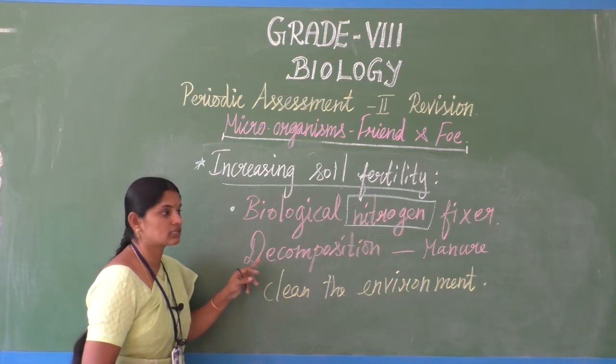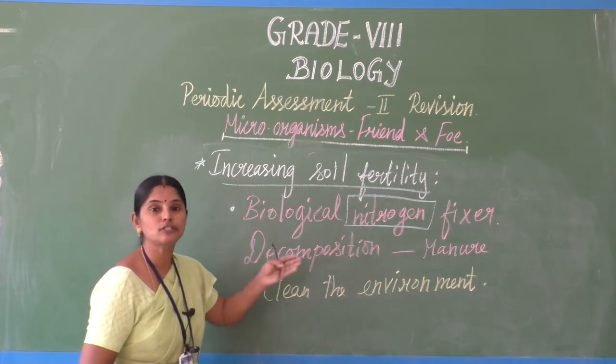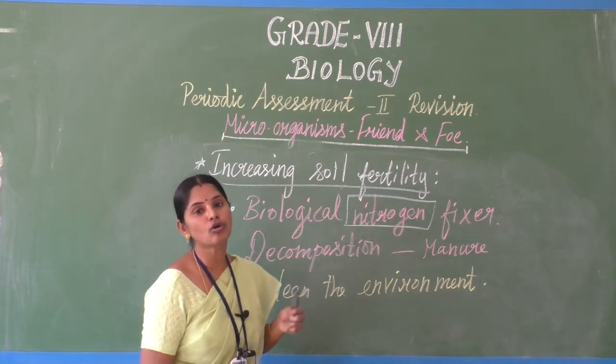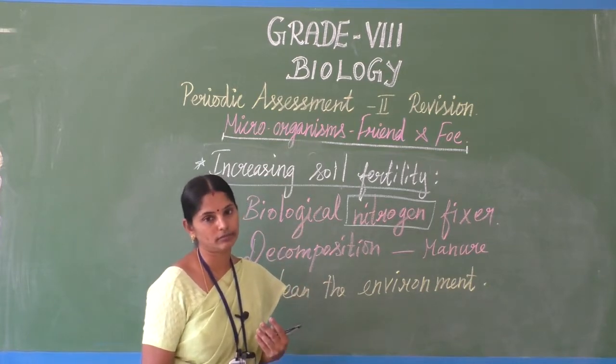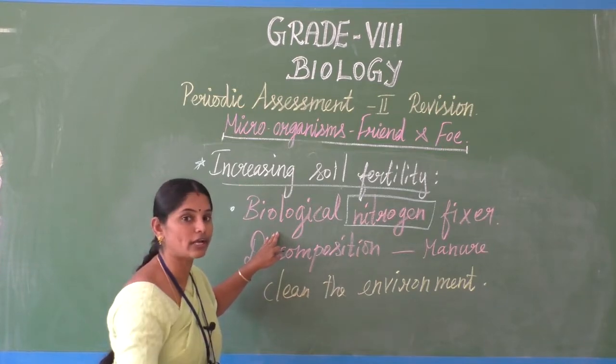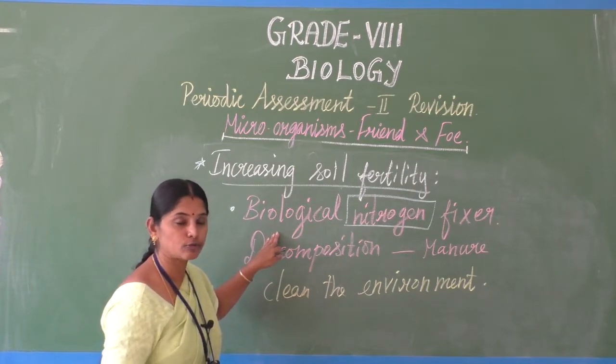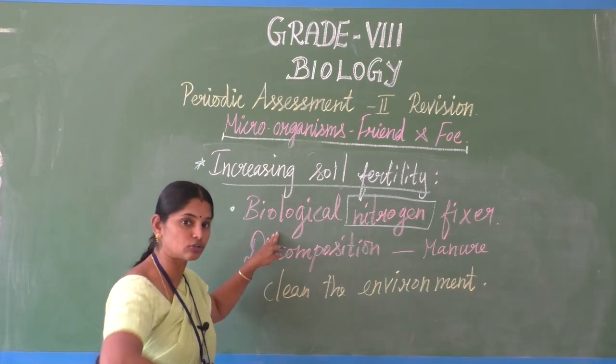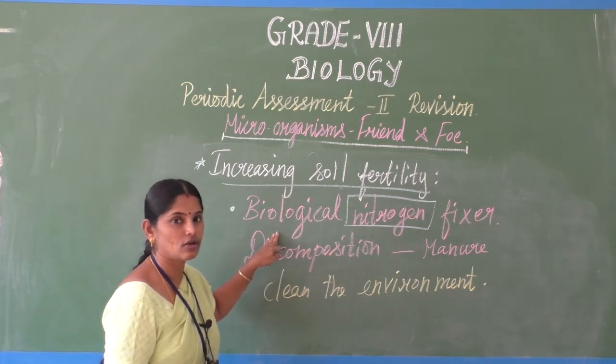This happens because of the microorganisms present in the soil. They fix atmospheric gaseous nitrogen into nitrogenous compounds in the soil. Who does this?